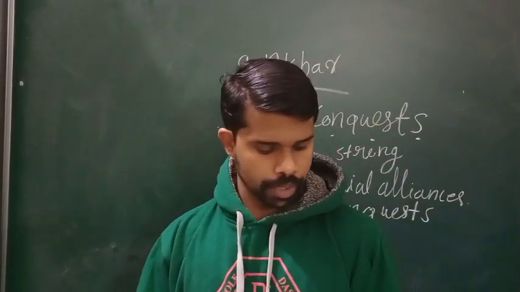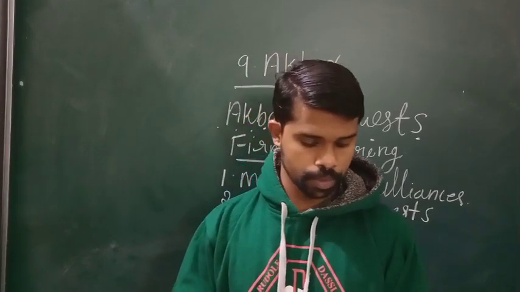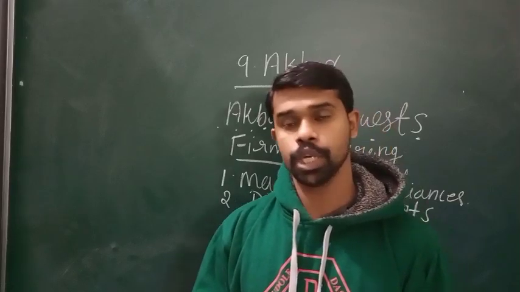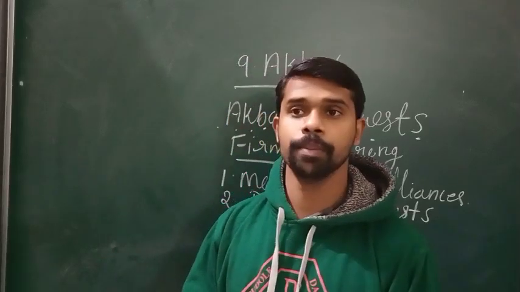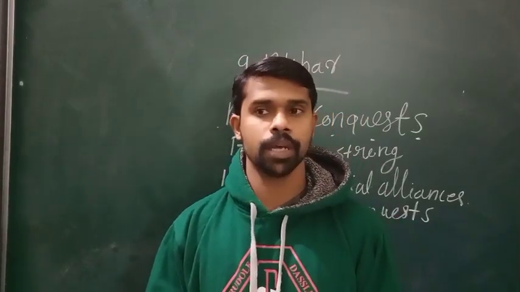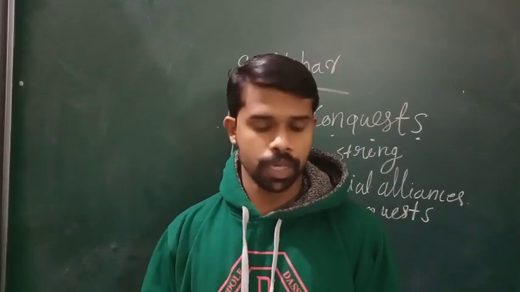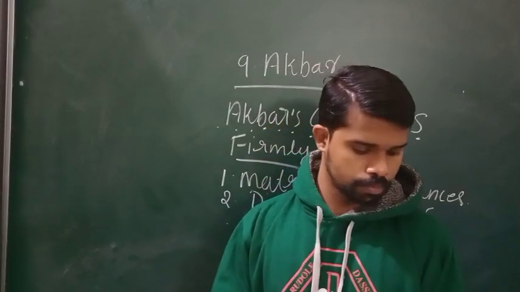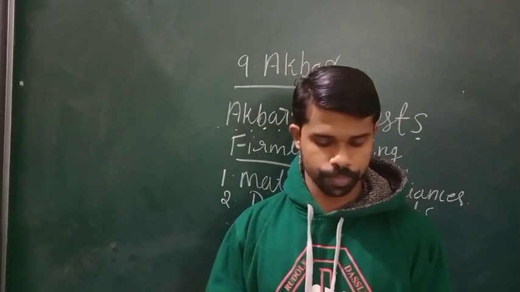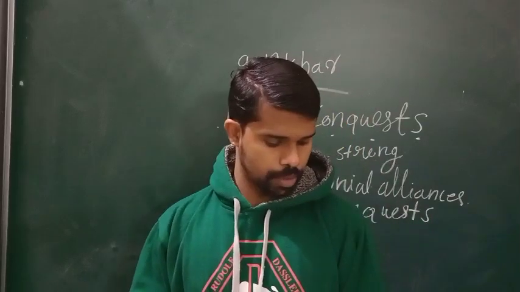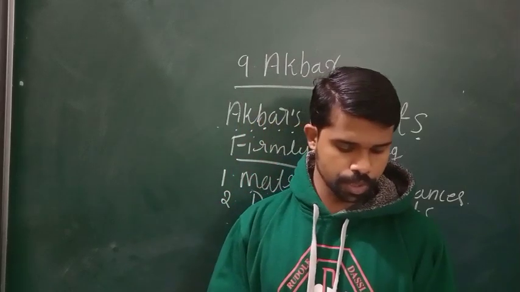The Raja, his son Bhagwan Das and grandson Man Singh were later given senior positions, high positions in Akbar's court and army. Most of the Rajput chiefs gradually accepted Akbar's suzerainty.